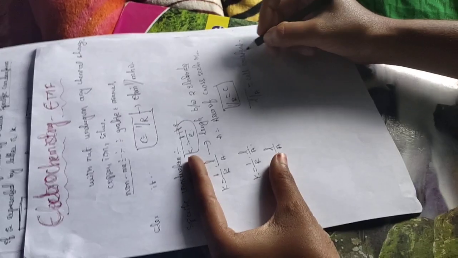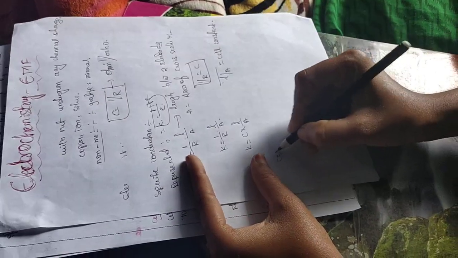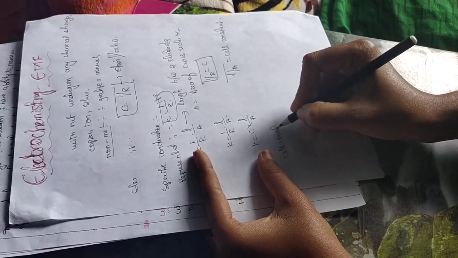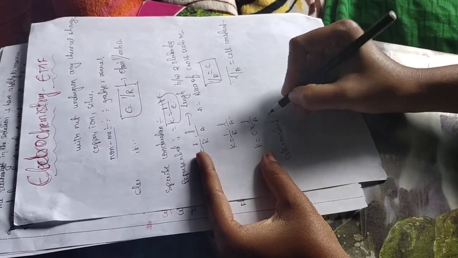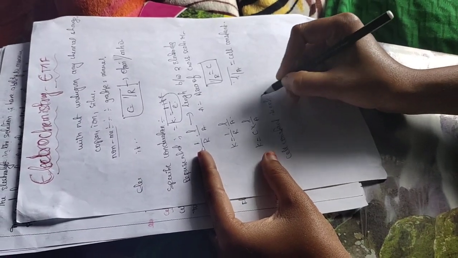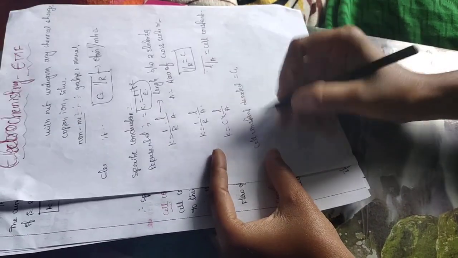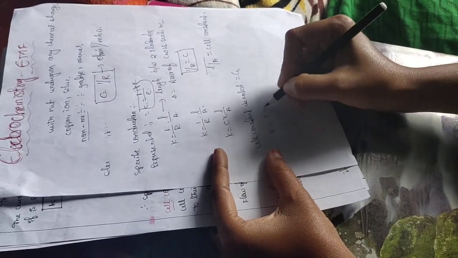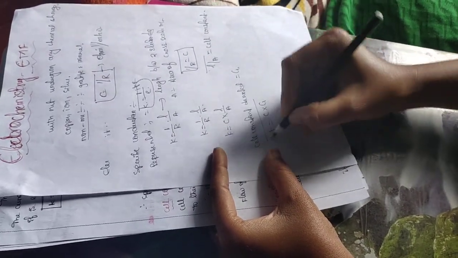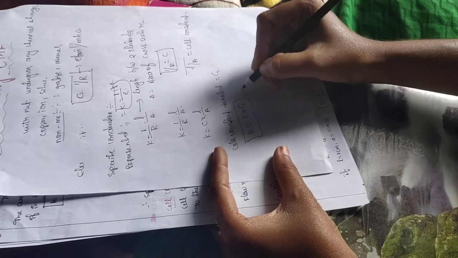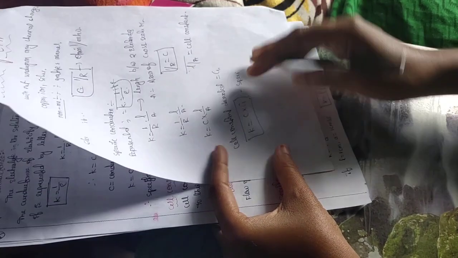So cell constant is denoted by G. So K is equal to C into G. This is the formula for specific conductance.